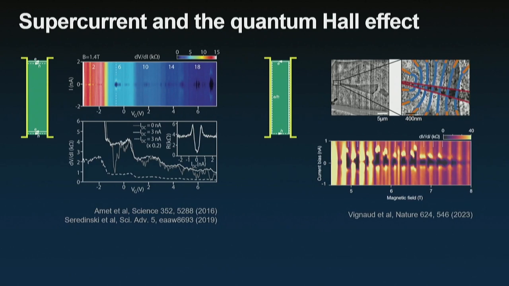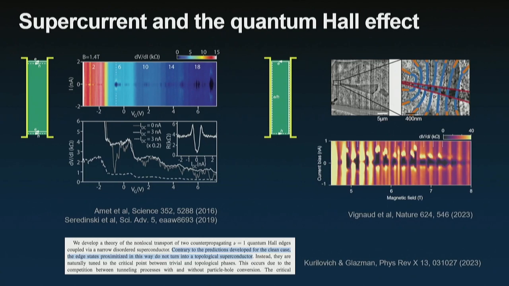They realized critical currents of a bit less than a nanoamp at magnetic fields of 6, 7, 8 Tesla, which is a really impressive experiment. However, there were predictions and theoretical work saying that, as good as this was, it would not allow topological superconductivity. So we need to think about something else.